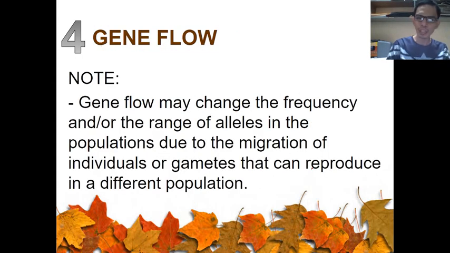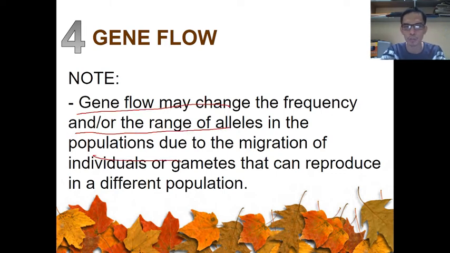Gene flow may change the allele frequency or the range of alleles in the population due to migration of individuals or gametes that can produce in a different population. So, meaning to say, if we talk about migration, one thing comes to our mind, that is human.